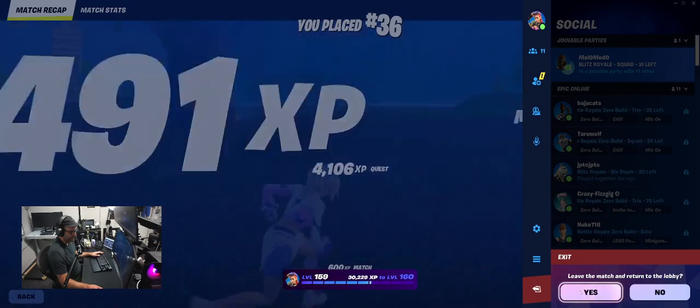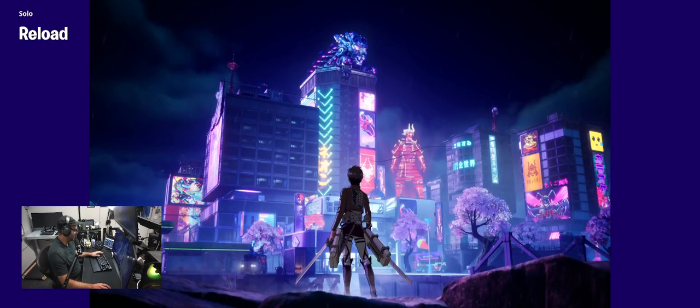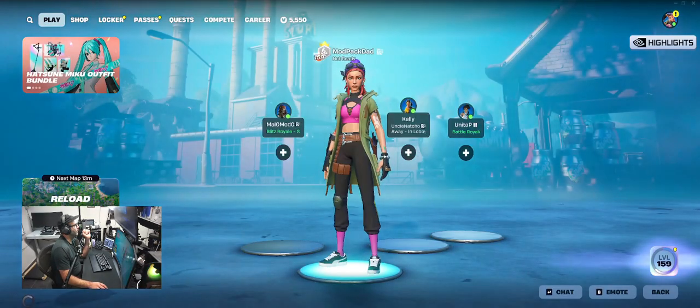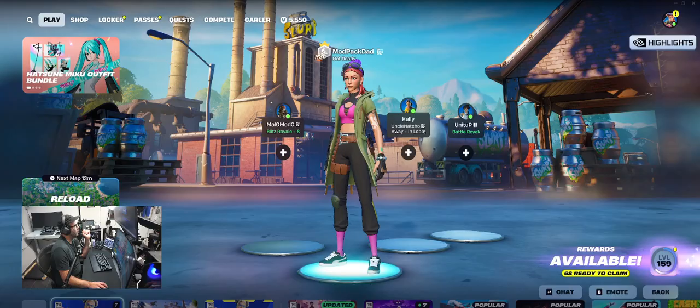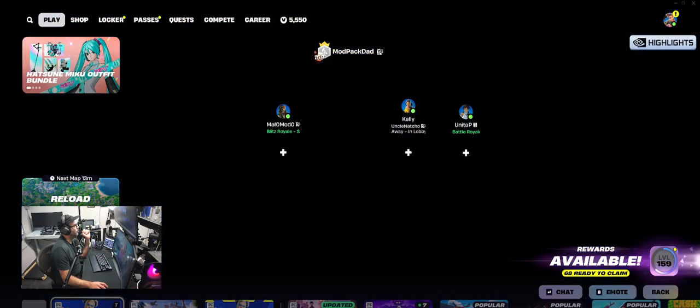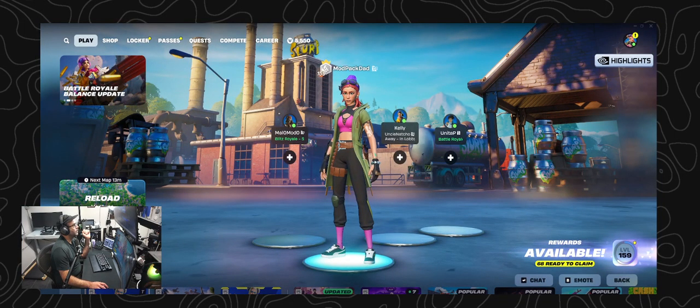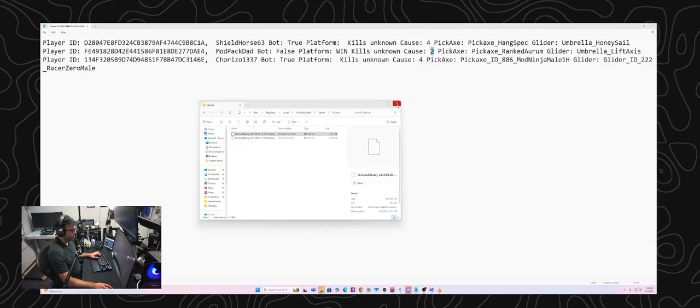We at least have fall damage. That was the second death. We'll see if there's any difference now. It'd be interesting to see if there's a different code for the first one and second one, because that would indicate that there are different cause of death codes for different weapons.